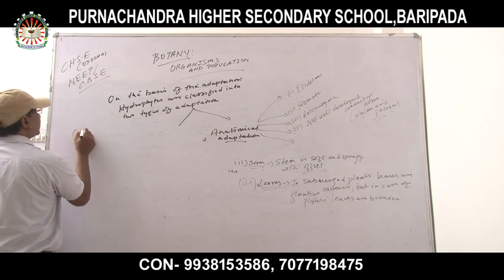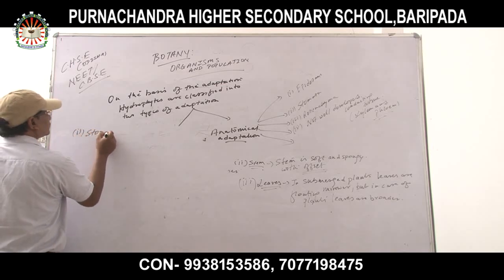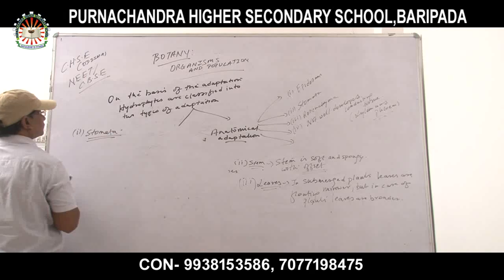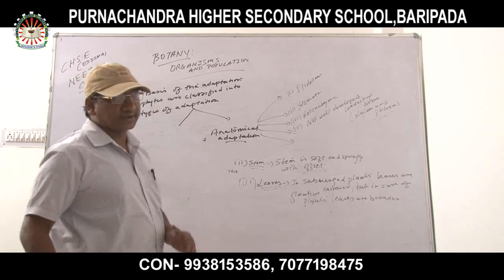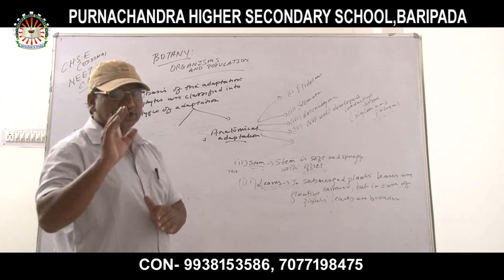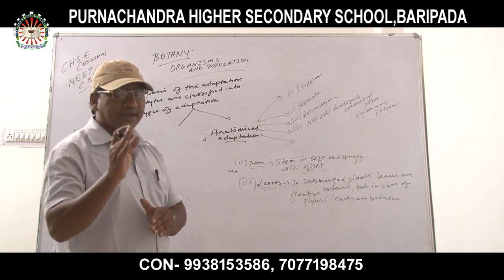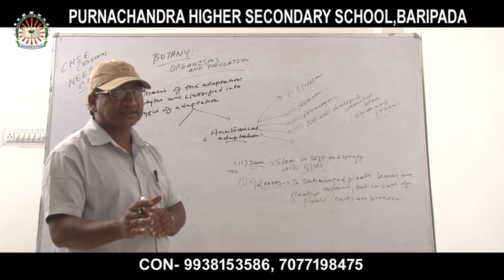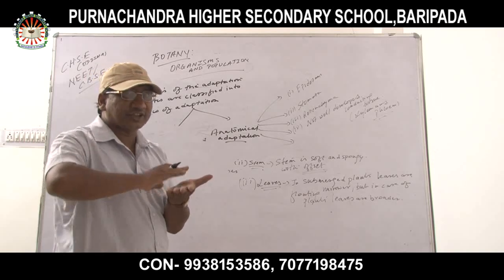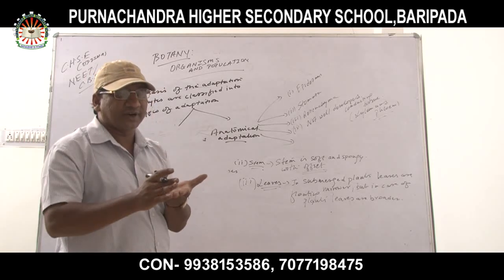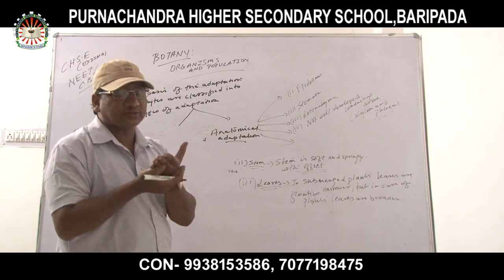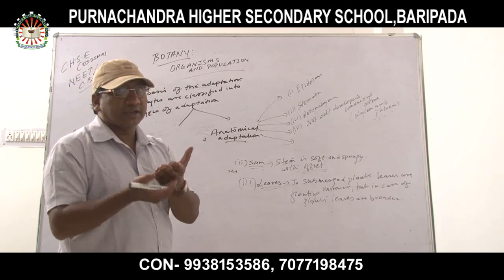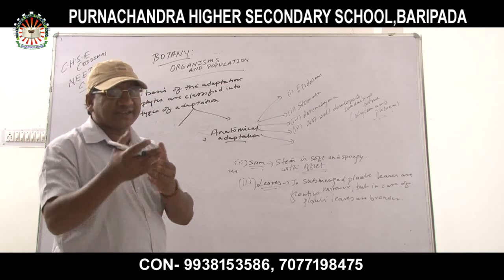Number 2, stomata. Remember it. In submerged plants, stomata are absent. But in floating plants, stomata are present on the upper surface of the leaf, but absent at the lower surface of the leaf. In which kind of plant? That is floating plants. Generally, the stomata are abundant in the abaxial region.